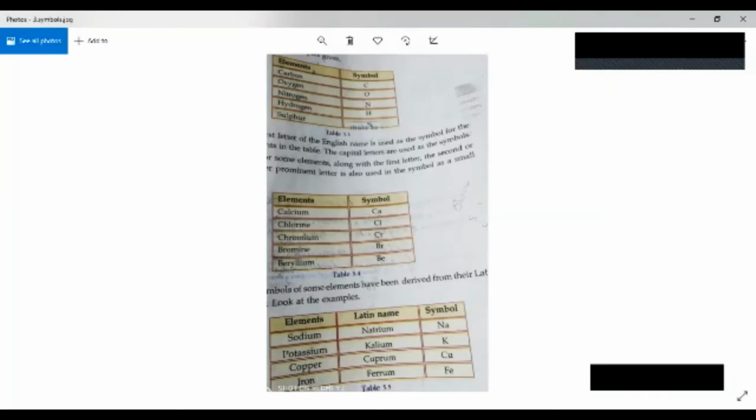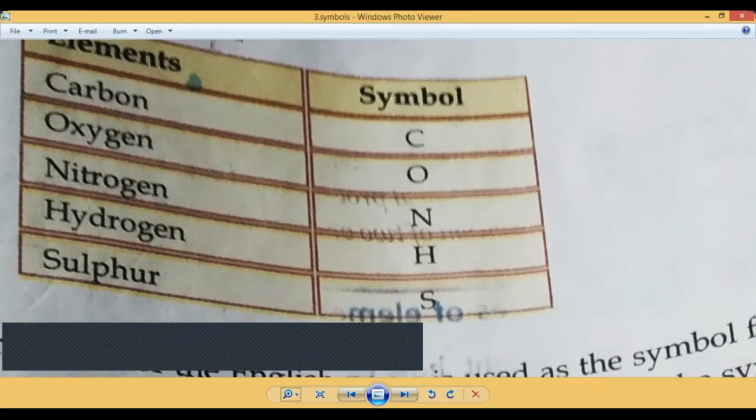Okay. So three tables are given here. First table based on first rule. That is, the first letter of the English name is used as the symbol. Okay. So first element is carbon. Carbon represents symbol C. And what about second one? Oxygen, symbol O. Nitrogen represents as a symbol N. Hydrogen indicates H. Sulfur S. Okay. So these are the elements based on their first letter of the English name.